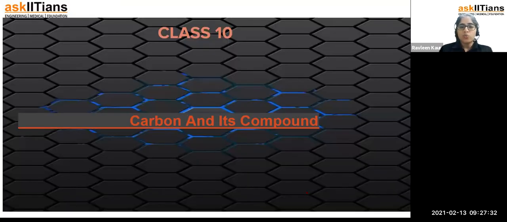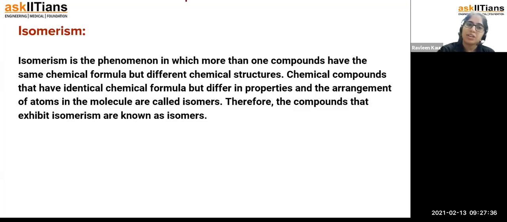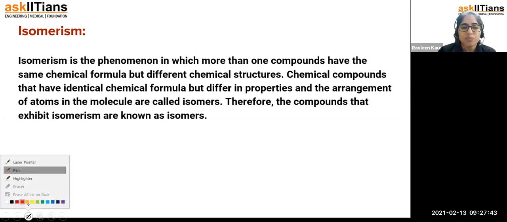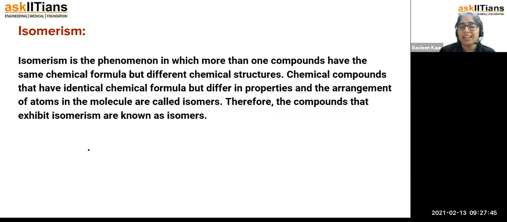From here we can see that today the topic we are going to cover is isomerism. Isomerism is a very simple thing: the compounds which have the same molecular formula, but there are different ways of writing those structures. The formula will remain the same, but you can represent it in different forms. That is called isomerism.